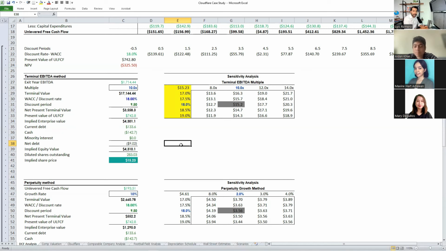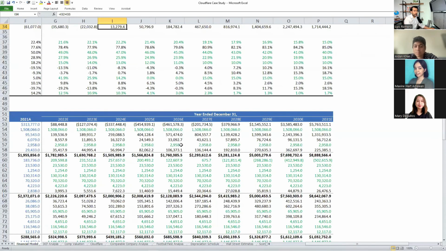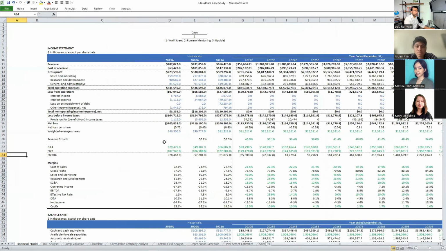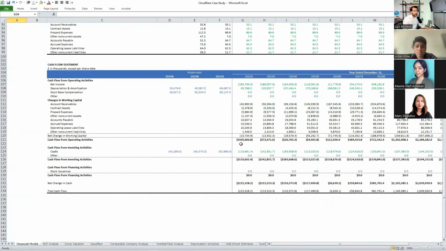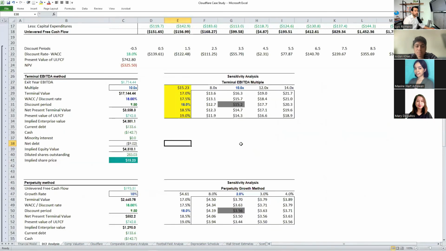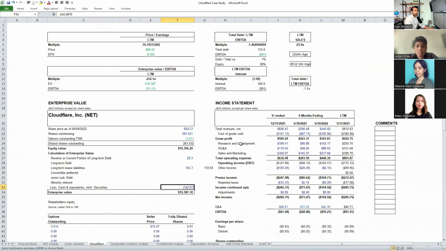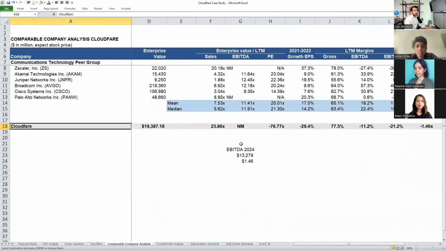And behind this discounted cash flow analysis, Aiden built an entire financial model to project revenues, balance sheet, and cash flow statement of the business, to be able to do this DCF analysis. He also performed valuation. He also spread comps. Here's some of their competitors, okay?